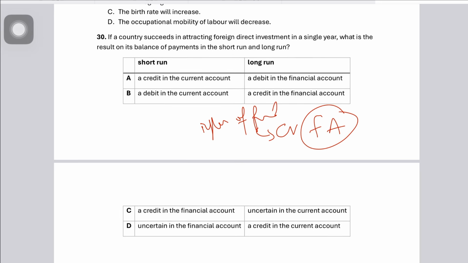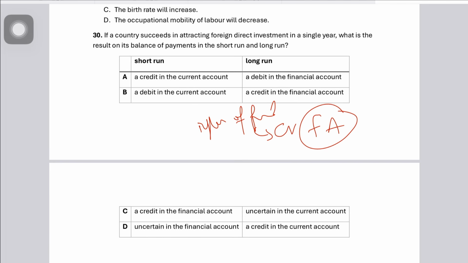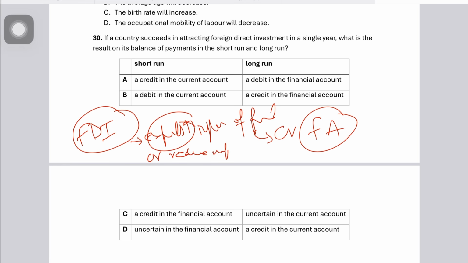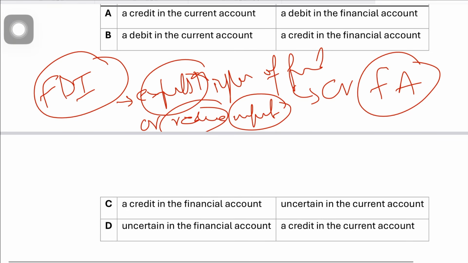Why? Because FDI may improve the current account if FDI increases exports, right? So FDI could improve the current account because FDI could increase exports, or FDI could also reduce your imports as well. Remember, maybe the country is producing very competitive goods, those multinationals are producing very competitive goods.